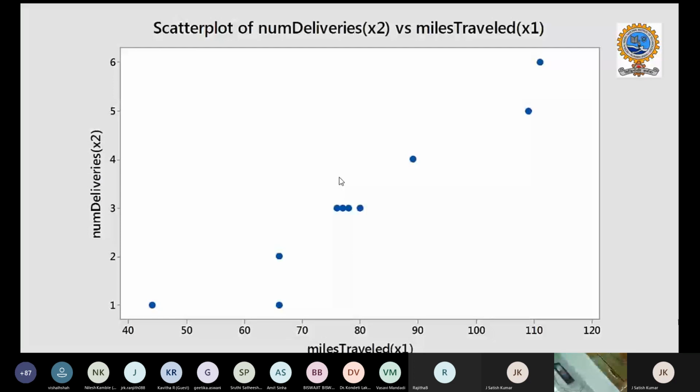Miles traveled is x1 and number of deliveries is x2, both independent variables, and I'm checking whether there is any relationship between them. The values seem to show a strong relationship between number of deliveries and miles traveled, and when you apply the linear regression model, there is a strong relationship between these two parameters.